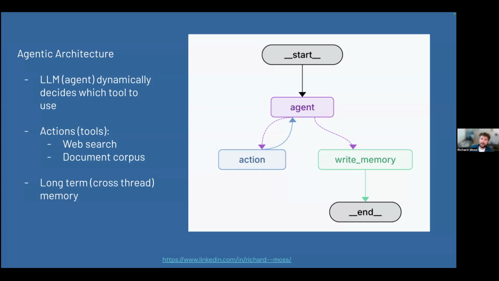I want to talk real quick about this right before the demo, and then we'll talk about the rest of it after. I just want you to have this in mind because I'm going to show LangSmith as well. It has an agentic architecture. An LLM agent is defined as a system that can leverage reasoning to dynamically make decisions in an application flow. So we have the agent and some actions, following the reason and act pattern. We have two different tools here: one is web search via Tavily, and the other is a document corpus. In this demo, that corpus is some articles from Time Out London, so that it knows about London-specific stuff. That is for the POC.